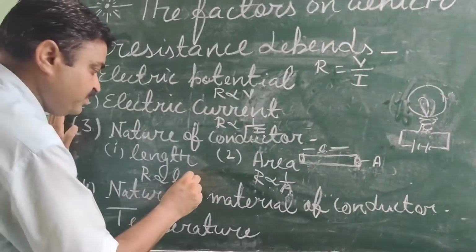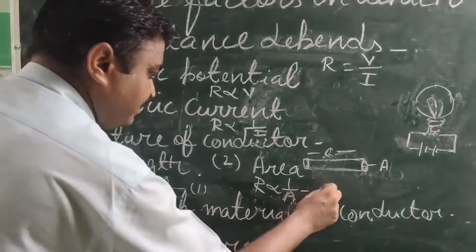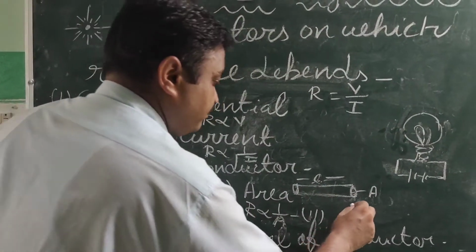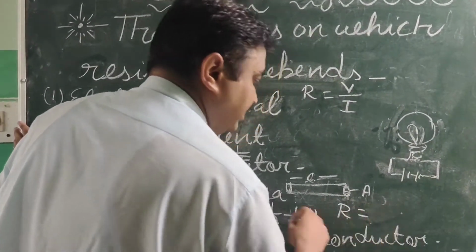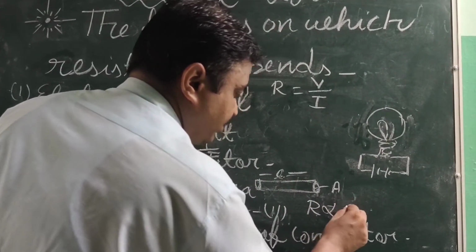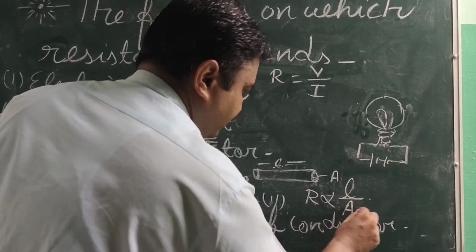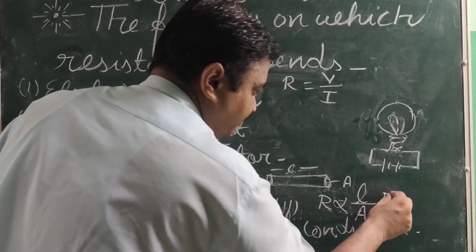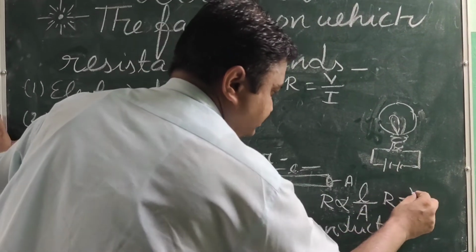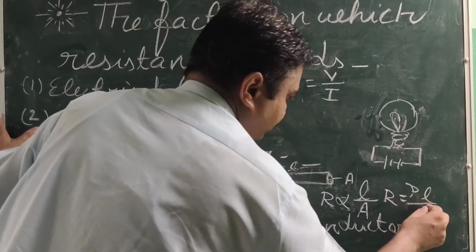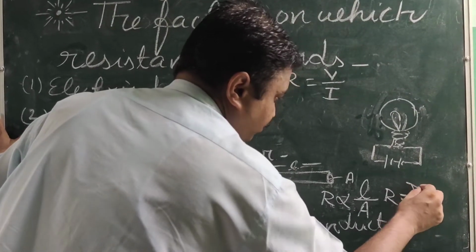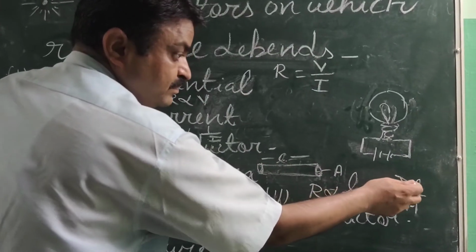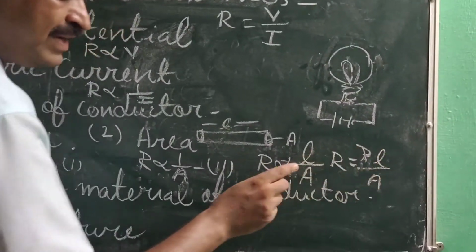And with the help of these two relations, we get the connection of the length and area. According to that, length upon area is proportional to the resistance. When we remove the proportionality, then one formula we get, that is rho L upon A. Now what is rho here? Rho is the symbol of the resistivity.